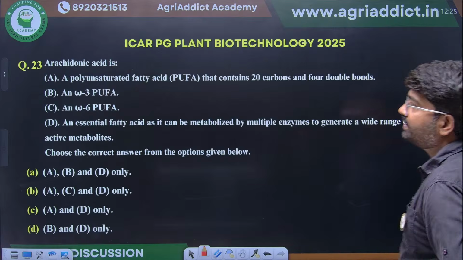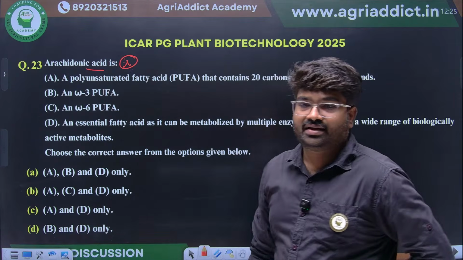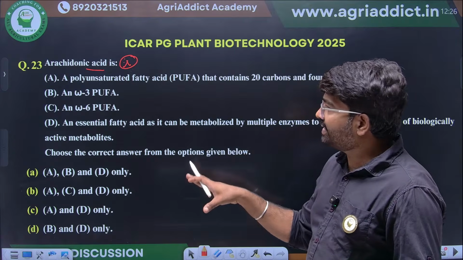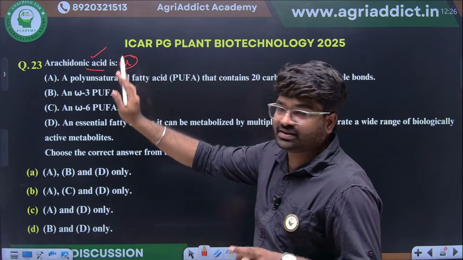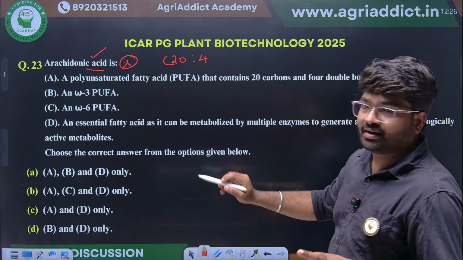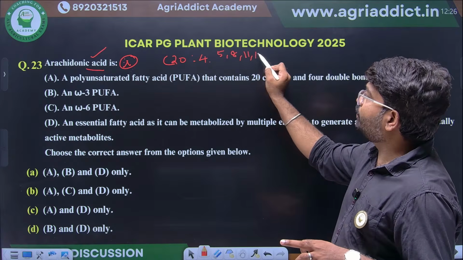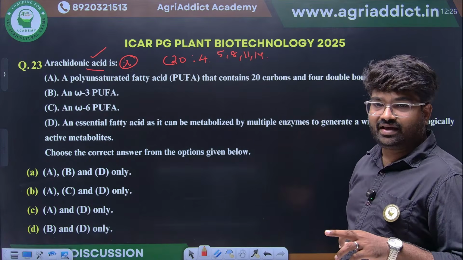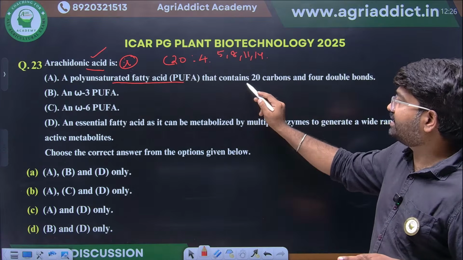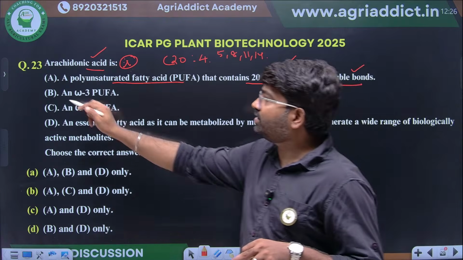Next, they have given fatty acids. They have given arachidonic acid and they have asked multiple statements. You know, arachidonic acid is what? It's a 20 carbon fatty acid with 4 double bonds. That will be present at the 5th position, 8th position, 11th and 14th position. This is clear for everyone. I know this will be very easy. It's a polyunsaturated fatty acid that contains 20 carbon atoms and 4 double bonds. Yes, this is the correct option.